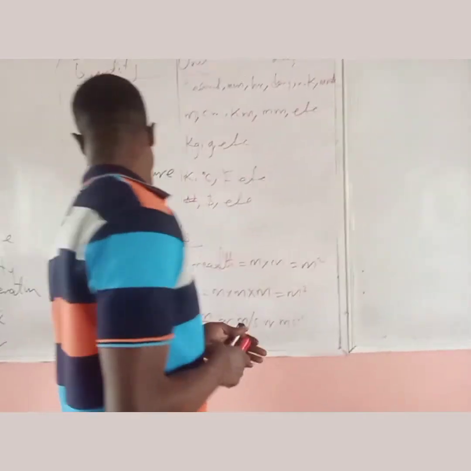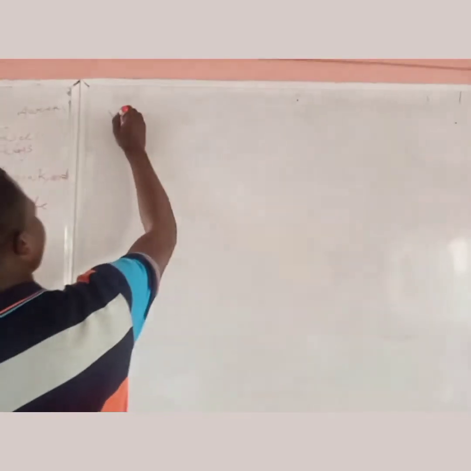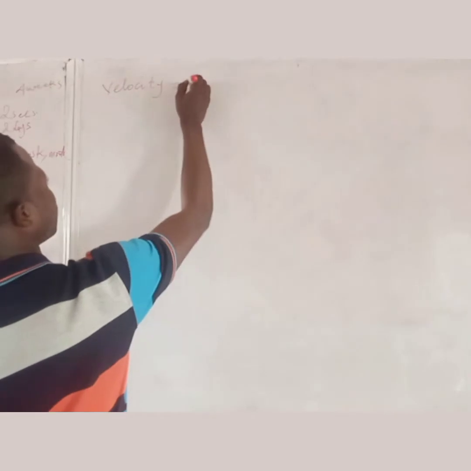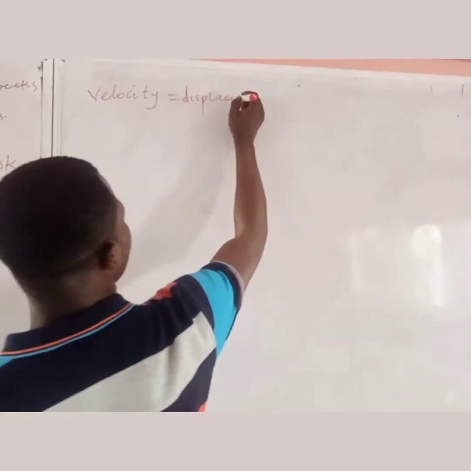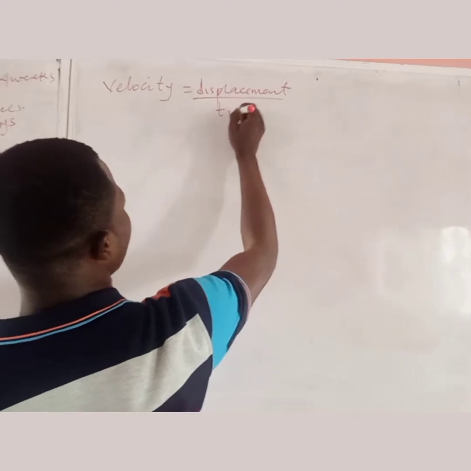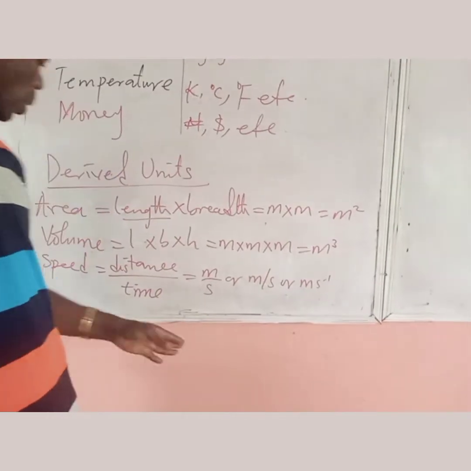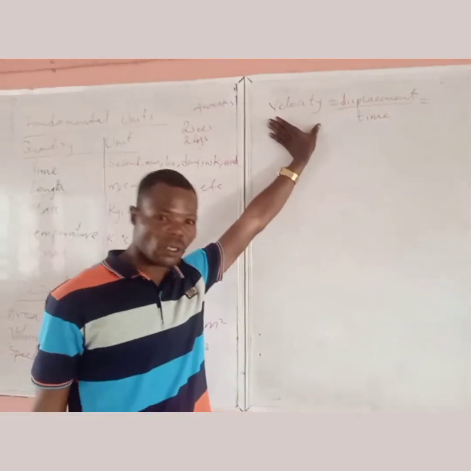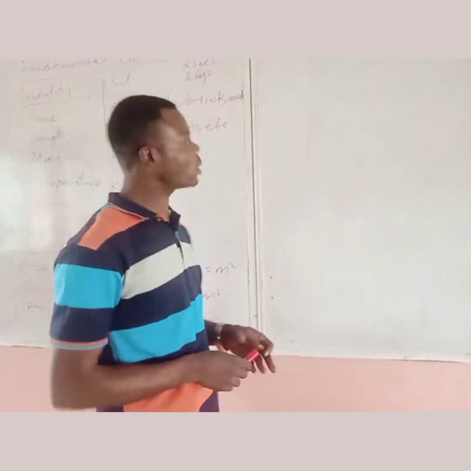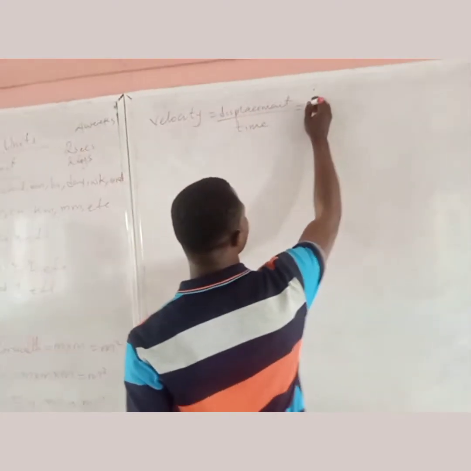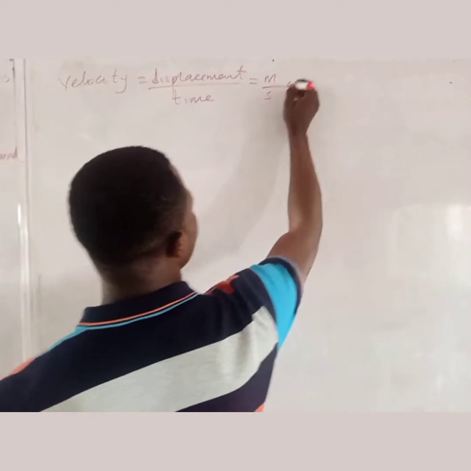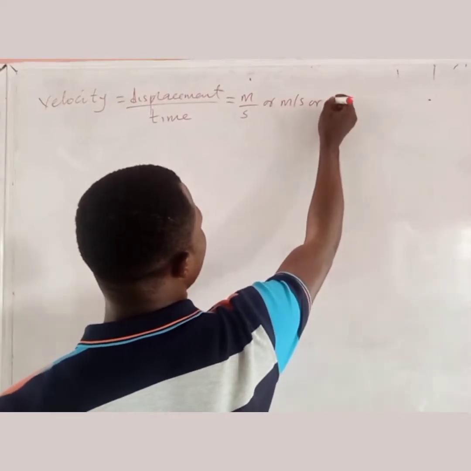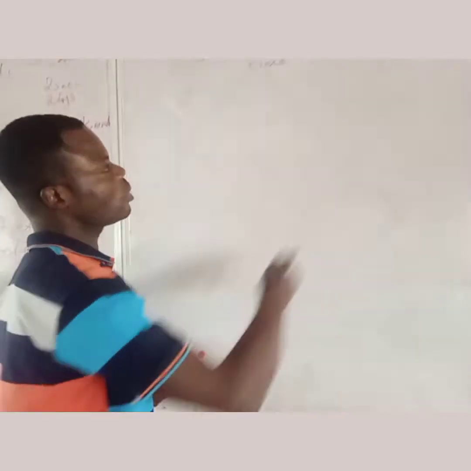Another one is velocity. Velocity is equal to displacement over time. So velocity and speed have the same unit. That is the similarity. But what differentiates speed and velocity is that velocity is a vector quantity and speed is a scalar quantity. This displacement is in meters, over time in seconds, which can also be written as meter per second. So that is the unit for velocity.